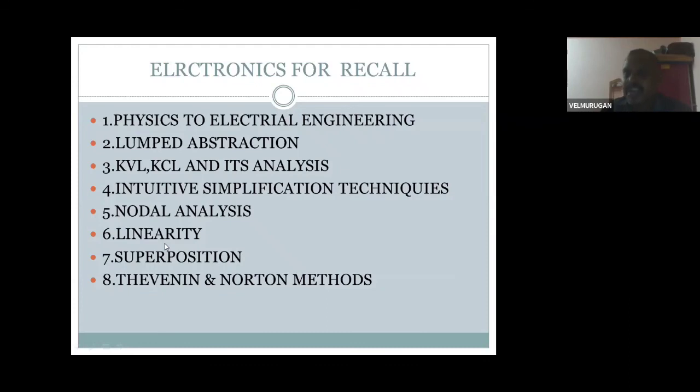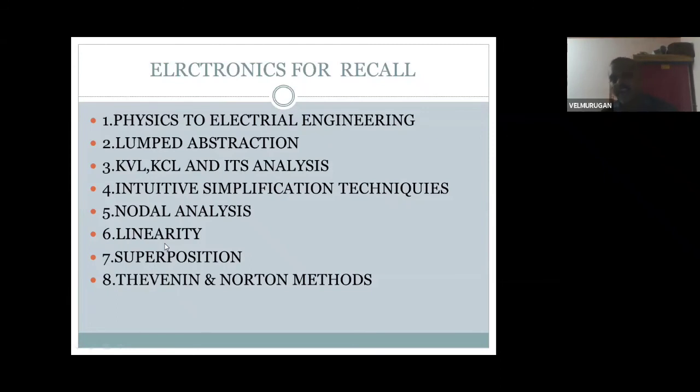In the superposition theorem, you transfer the maximum voltage, applying each individual source to the resistance one at a time. That's the superposition theorem. Next, Thevenin's and Norton's theorems. For the Thevenin resistance, you remove or short-circuit the voltage source and open-circuit the current source. If you take the current source, it comes under Norton's theorem.